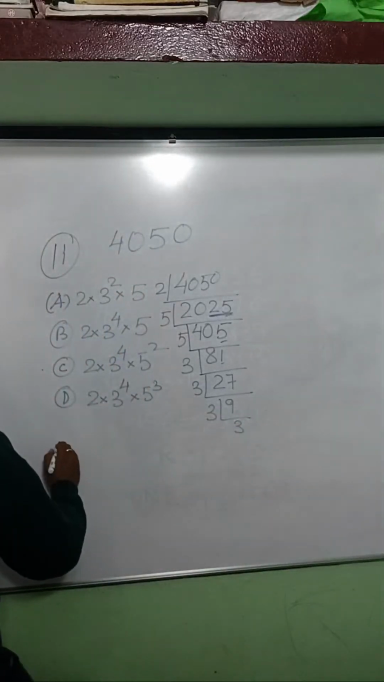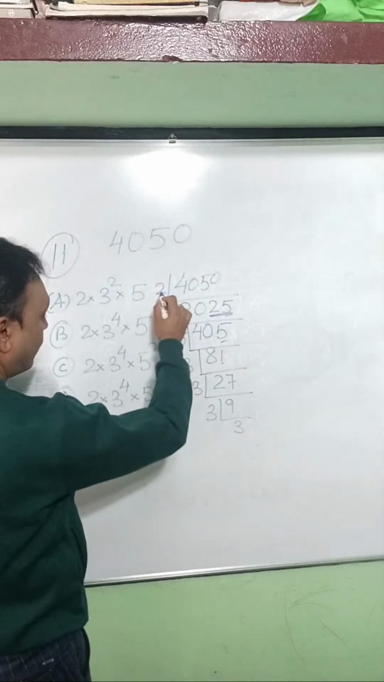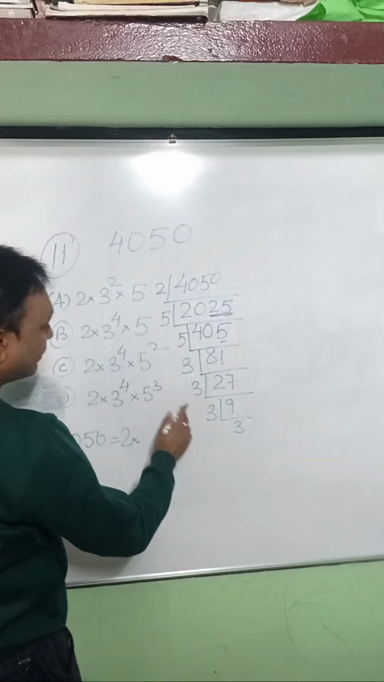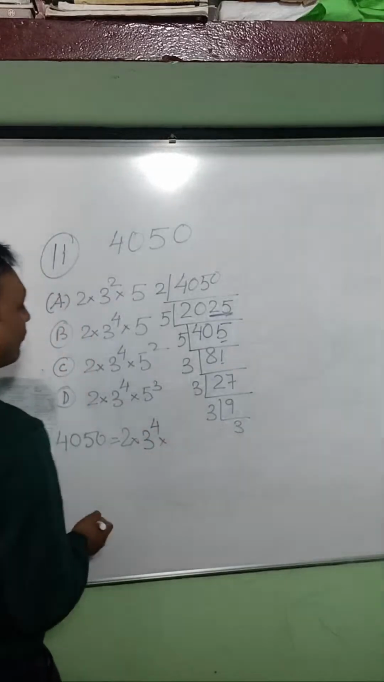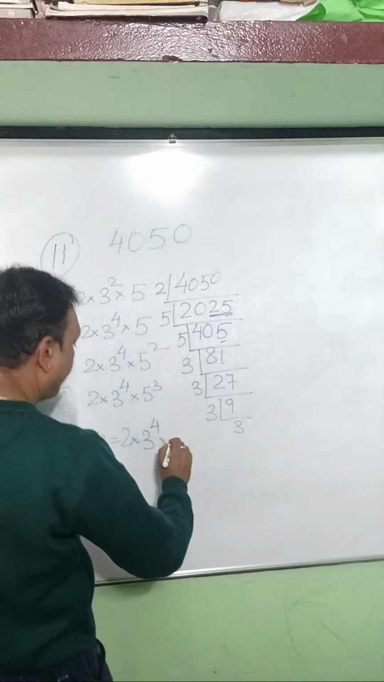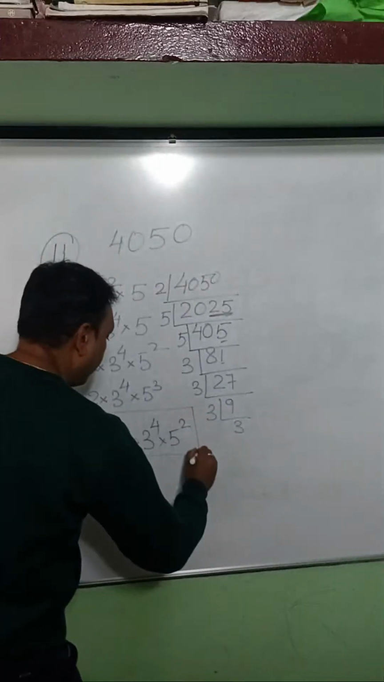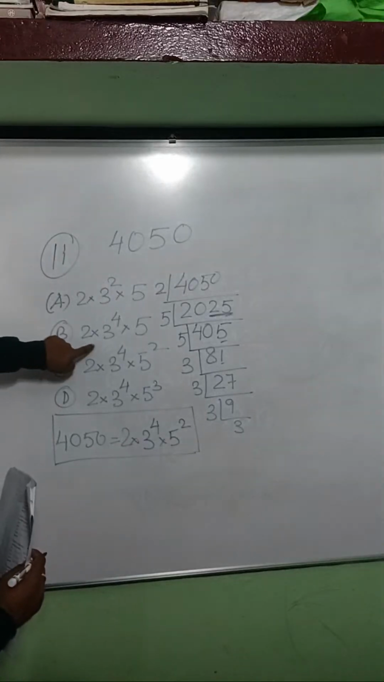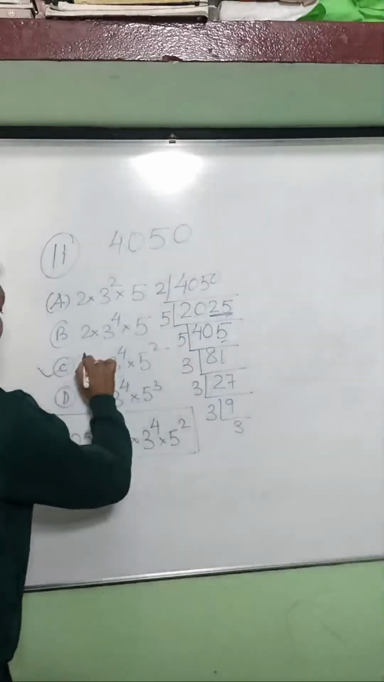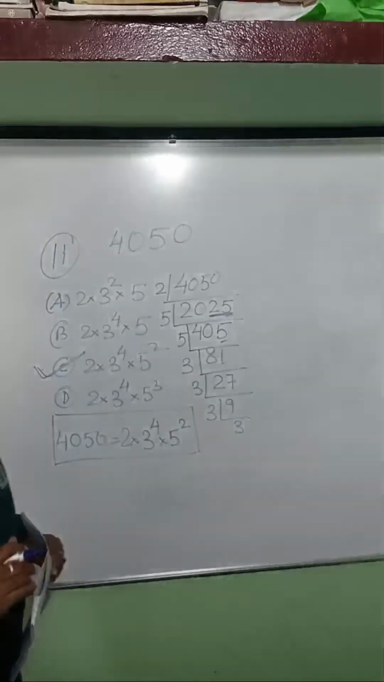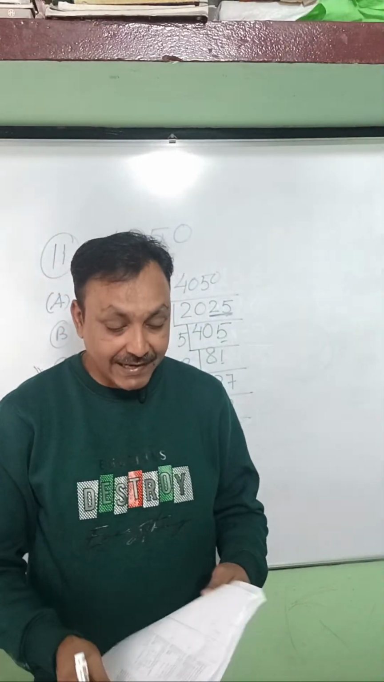So how can we write 4050? How many 2's are there? Only one 2. How many 3's are there? 1, 2, 3, 4. 3 to the power 4. How many 5's are there? Two 5's. So that is 5 square. So which one is the correct answer? 2 into 3 to the power 4 into 5 square. So C is the correct answer. Is it clear to everyone?